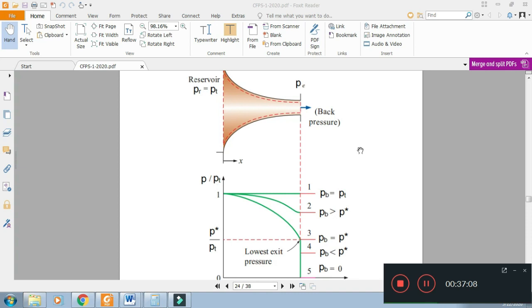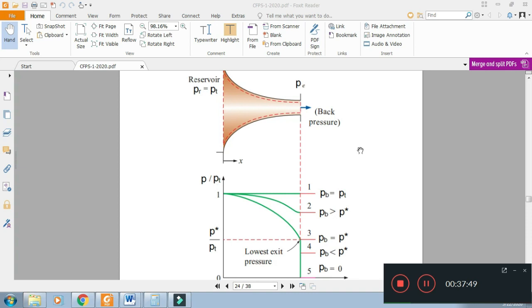If we further lower the back pressure, suppose in the reservoir before the nozzle it is 100, and in the region after the nozzle it is 20. In that case, the fluid will accelerate in the nozzle, the fluid velocity will become maximum, the Mach number will be 1, the exit pressure will remain 50 or 55, and the back pressure will be 20. This means the remaining pressure reduction will take place outside the nozzle.